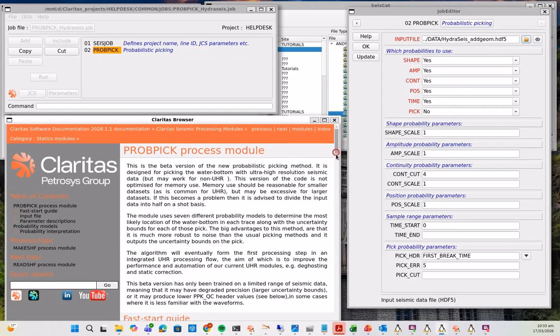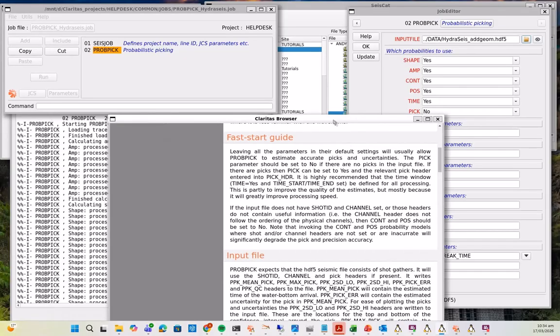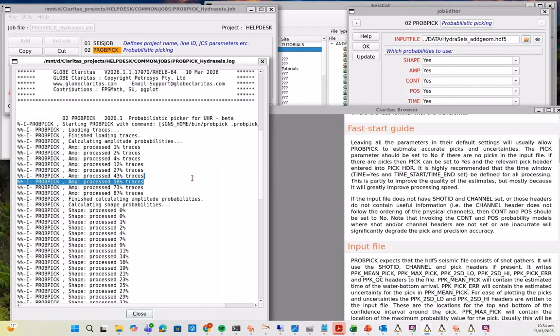Give you a quick overview of the documentation. There's a fast start guide. So typically we'd recommend leaving all the parameters at their default settings, and the pick parameter should be set to no if there are no picks. So if you haven't run the first break picking method, you have no picks, then the pick parameter should be set to no. And then run the data set through, and you'll see from the log file that basically it